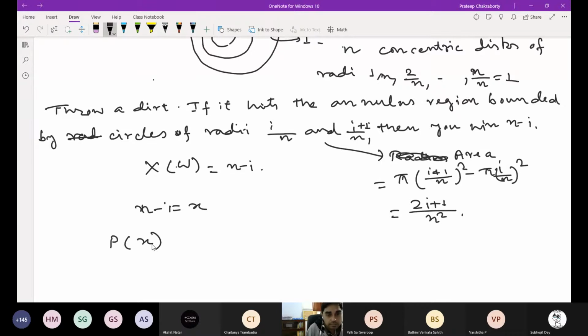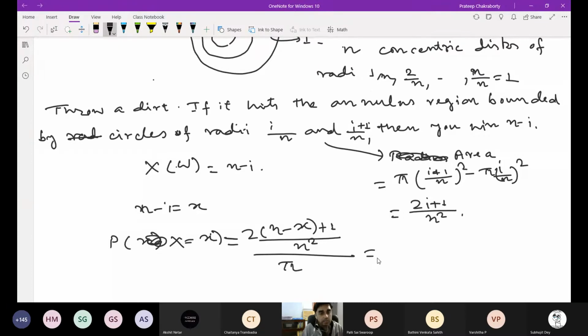Then P of X is equal to x will be the area of this region divided by the whole area, which is pi, that will be (2(n minus x) plus 1) by n squared. Pi is here.